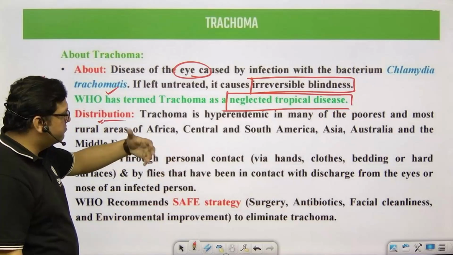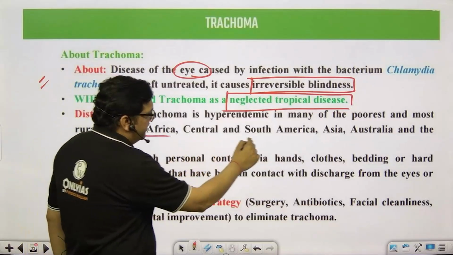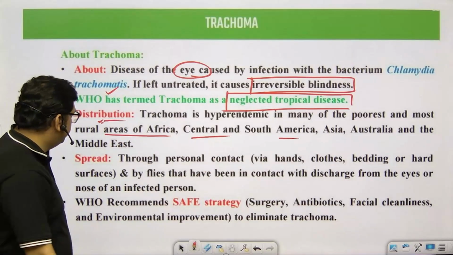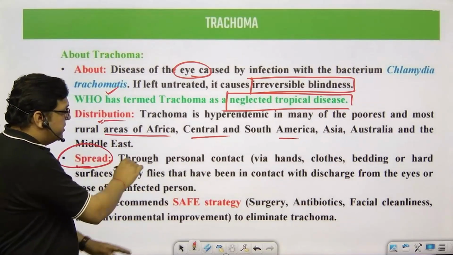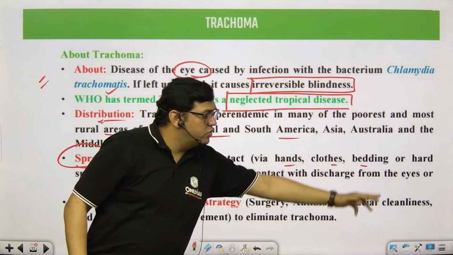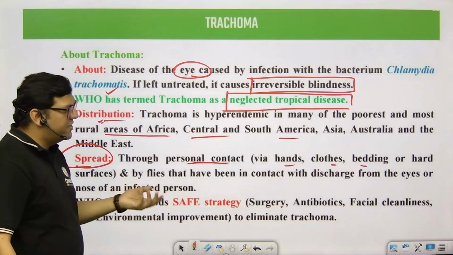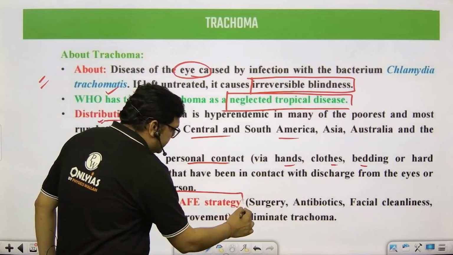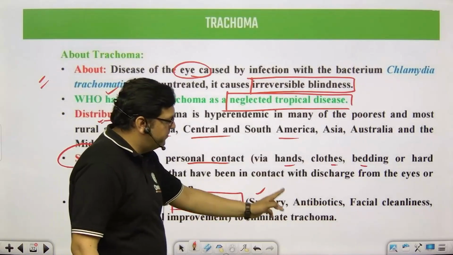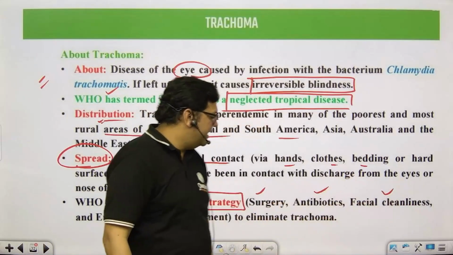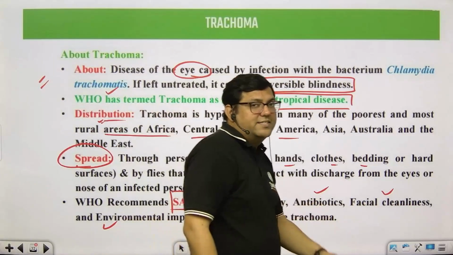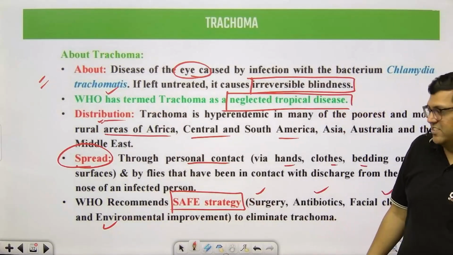Distribution: it is mostly related to the poor countries of Africa, Central Africa, and South America, some parts of Asia and Australia, right? Middle East. It spreads through personal contact via hands, clothes, and all those areas because it is related to bacteria, so it can definitely transfer. And WHO recommends the SAFE strategy. That means surgery, antibiotics, facial cleanliness, and environmental improvement. So this is called the SAFE strategy. Okay.